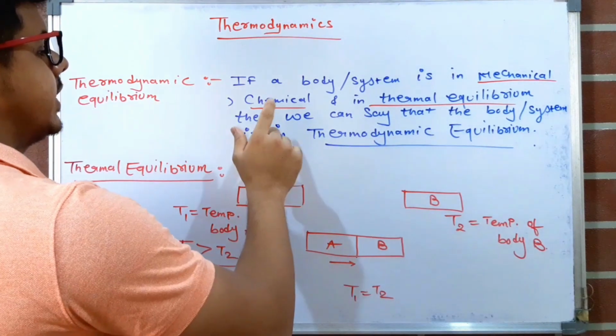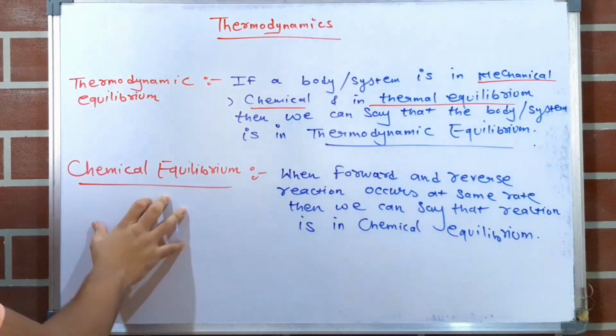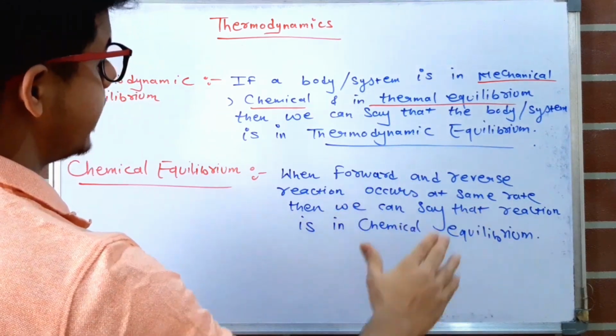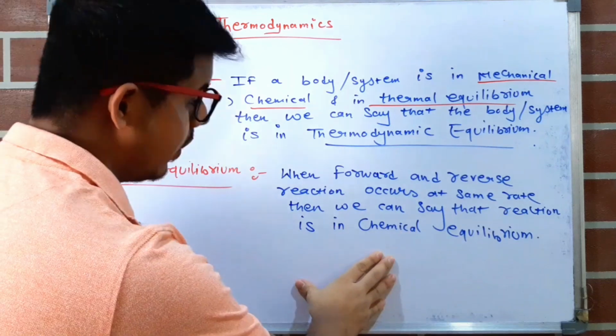Now we will see what is chemical equilibrium. When the forward and reverse reactions occur at the same rate, we can say that the reaction is in chemical equilibrium.